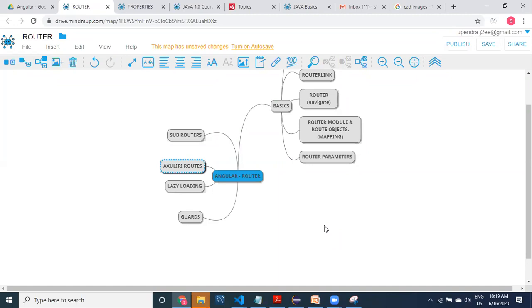Okay, so I have implemented auxiliary routes in one project. I'm going to show you that project. The people who are interested can get involved in that particular project. A few people asked me how to start a front end project. Those who want to start a front end project can start with that project.